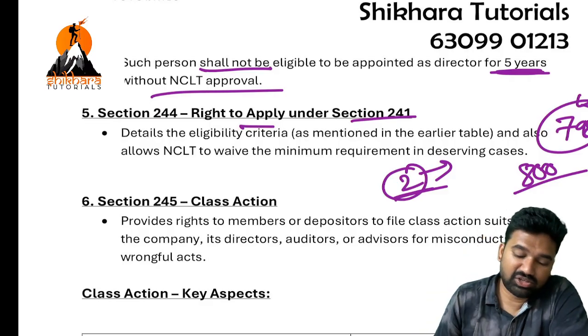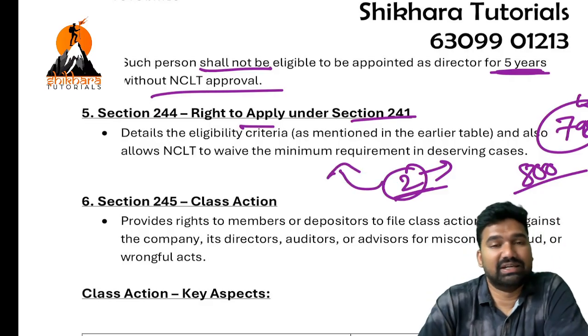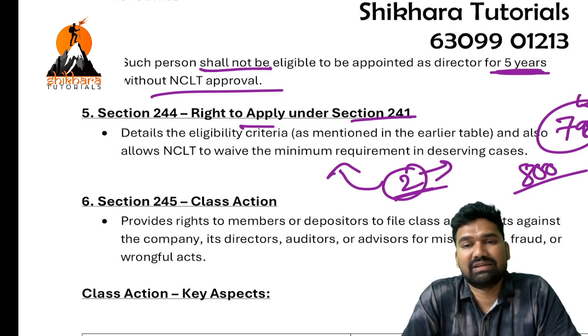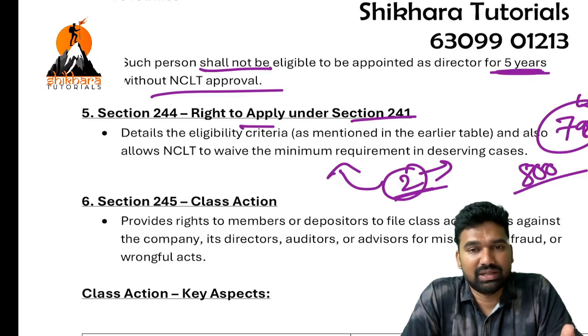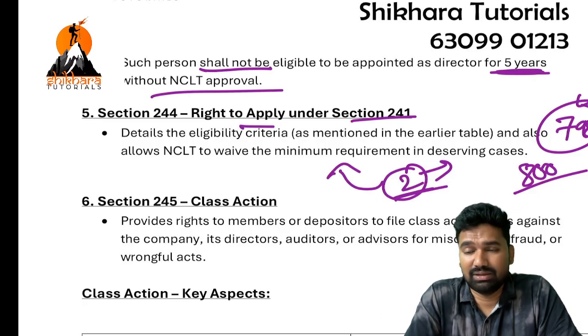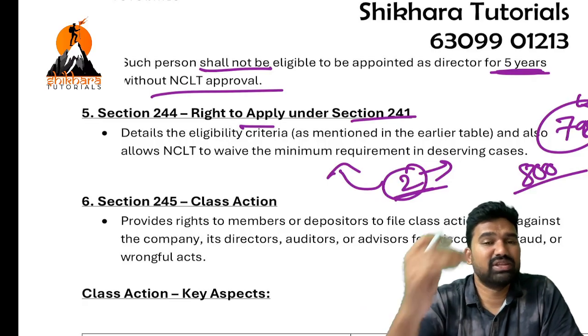Now they wish to approach NCLT. They have discussed this with the other 798 members, who know what is happening in the company, but no one wishes to carry the complaint to NCLT along with these two members.